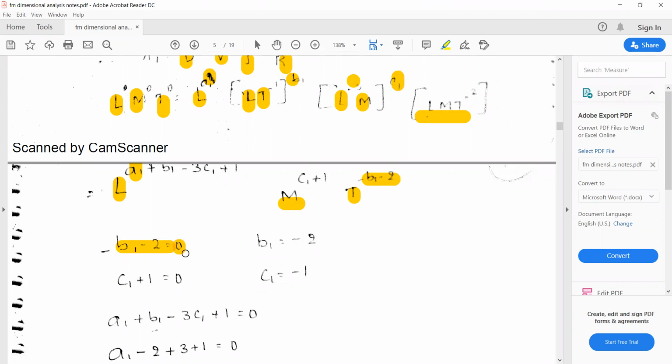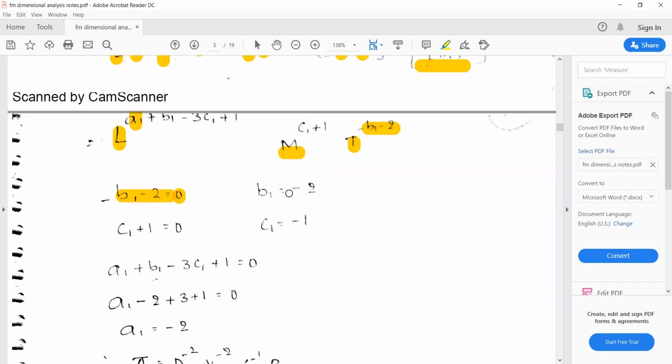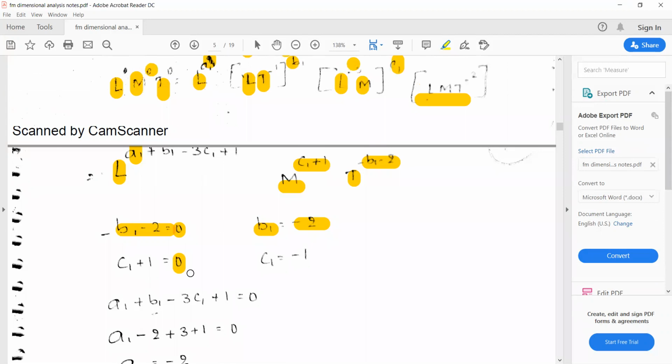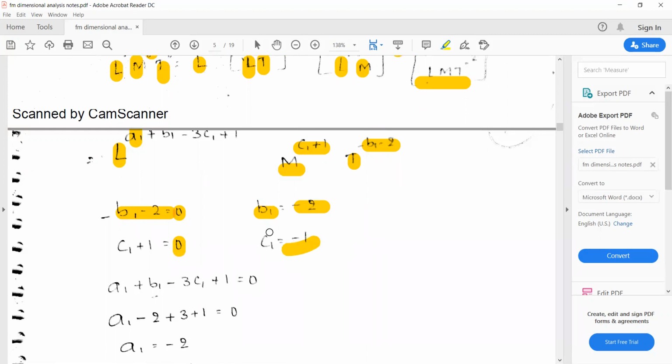So 0 is equal to minus b1 minus 2, or b1 is equal to -2. The value of b1 you have got. Next, for the M power, c1 plus 1, left side M to the power of 0 is there. So c1 plus 1 is equal to 0, or c1 is equal to -1. All right. So now you have got the values of b1 and c1.